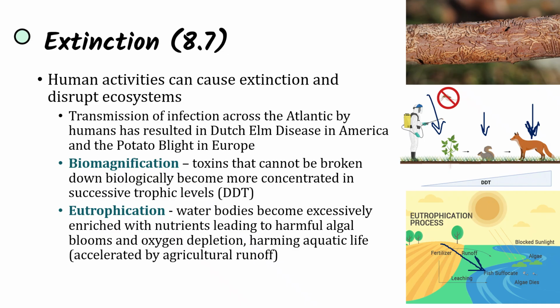That's going to lead to algal blooms that are now having a lot of nutrients, and so the population is going to be reproducing a lot. And so these algal blooms are going to block sunlight. It's going to result in oxygen depletion, and aquatic life will be harmed. And all of these are human activities that are disrupting the environment and can contribute and potentially cause extinction within ecosystems. So that was Unit 8.